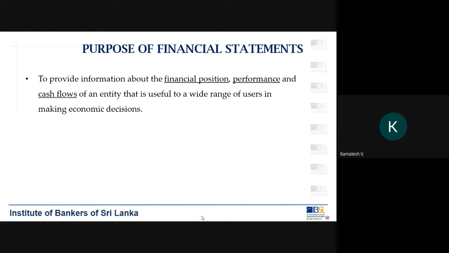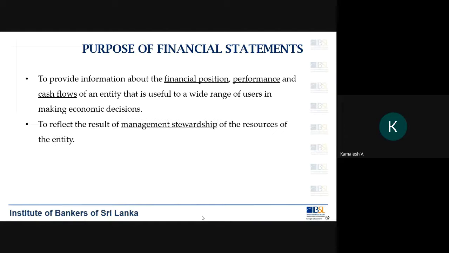So why do you prepare financial statements? To provide information about the financial position, performance, and the cash flows of an entity. It also reflects the results of management stewardship. Please note the term management stewardship. What do you mean by management stewardship?